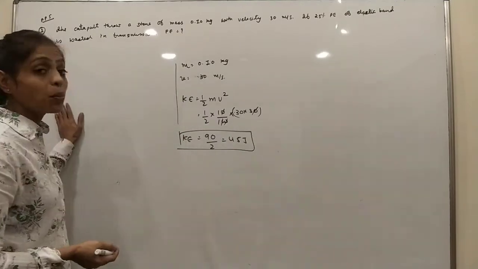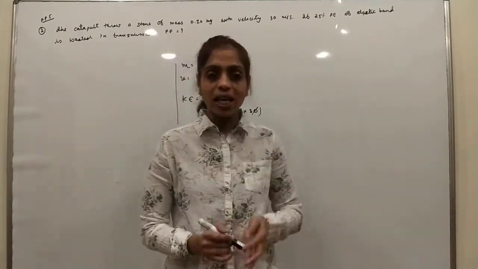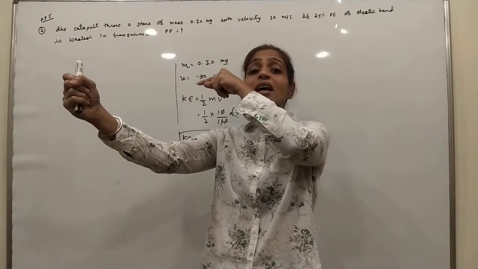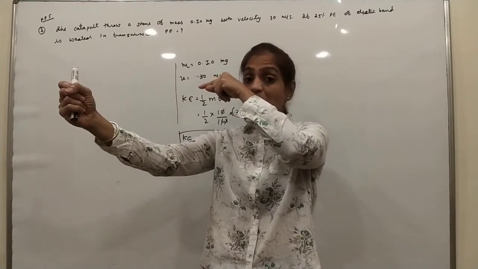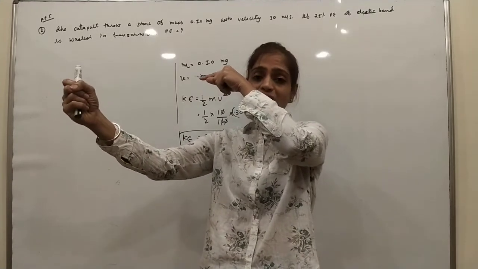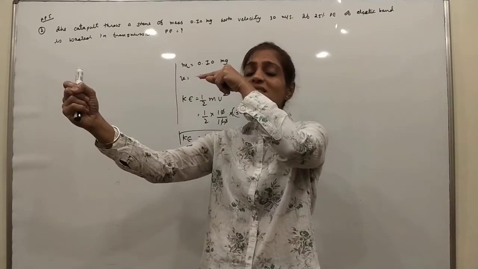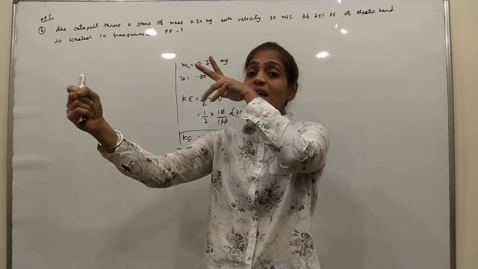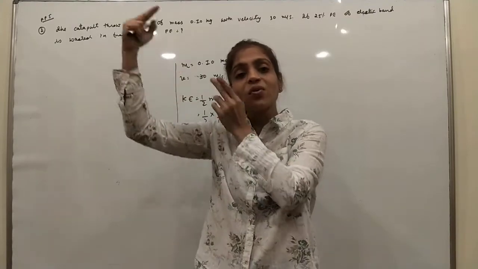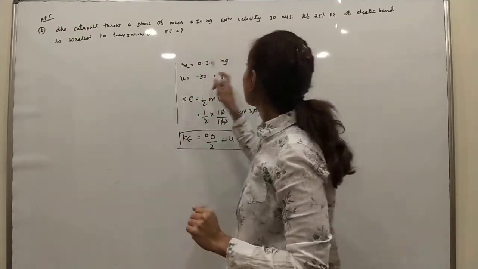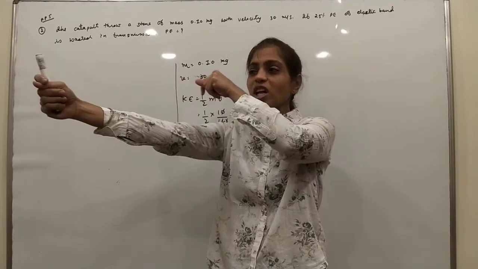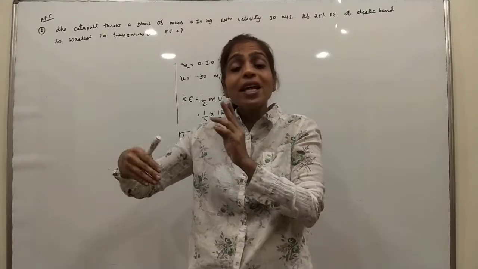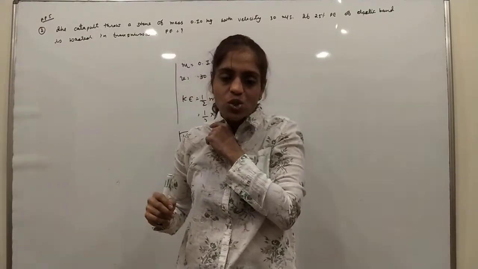Okay, now you have to find the potential energy. How? Initially the catapult is stretched and the rubber band is in a stretched position. In this configuration, the energy stored inside the catapult is potential energy. When you release it, the potential energy of the elastic band is converted into kinetic energy. But in the question it is given that 25% of the potential energy is wasted, and the remaining is converted into kinetic energy of the stone.